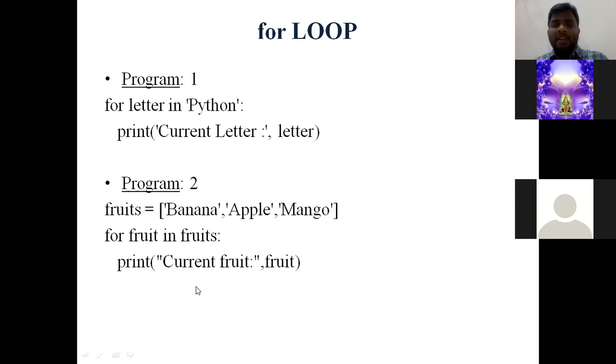So in the first iteration, we have considered this variable as i, right? So for i in fruits, in the first iteration it takes banana. It prints current fruit, banana. In the second iteration, current fruit, apple. In the third iteration, current fruit, mango. Since mango is the last item available in this sequence, the for loop will exit.